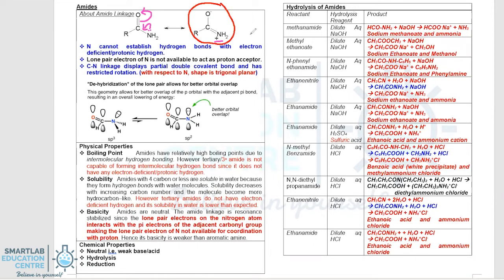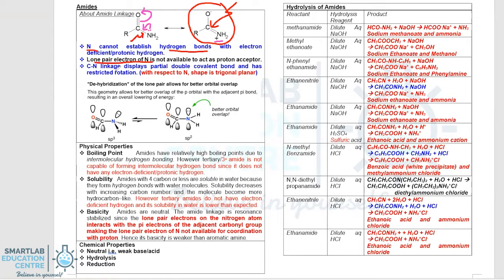And from these resonance structures, we can conclude that the nitrogen is no longer able to form hydrogen bonds because it no longer has a lone pair of electrons. The second conclusion we can derive is that the lone pair of electrons of nitrogen is no longer available to act as a proton acceptor. That's the reason why amide is not a base. And the C to N linkage, which was previously a single bond, has now become a double bond.